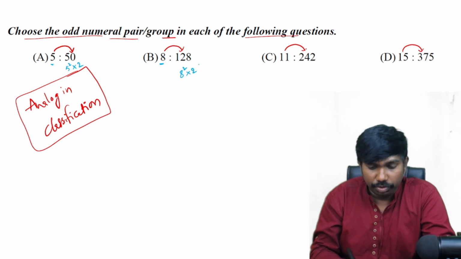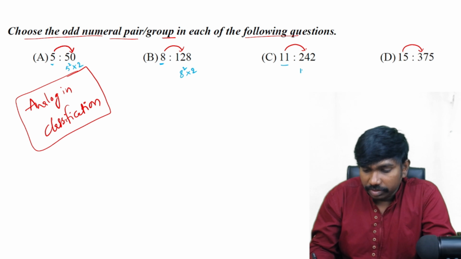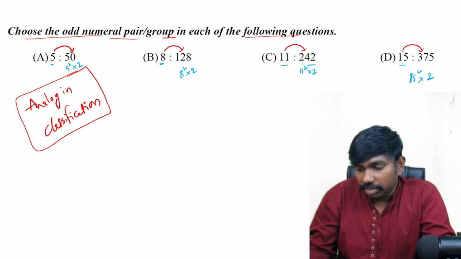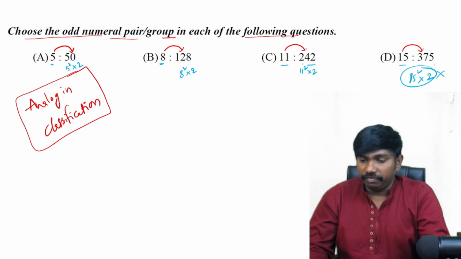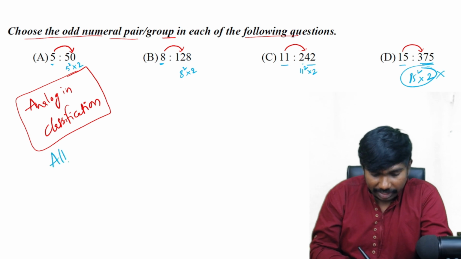64 doubled is 128. 11 square is 121, into 2 is 242. That is also matching. 15 square is 225, but it is not into 2. 225 doubled is 450, but it is not. So the answer is all except